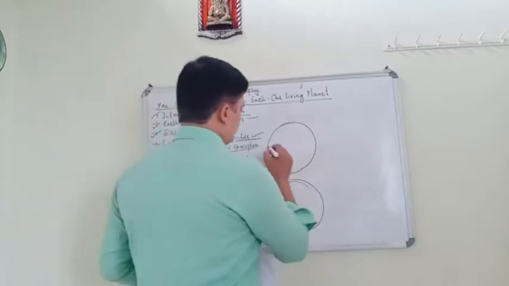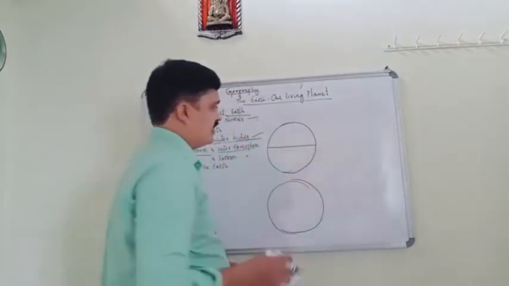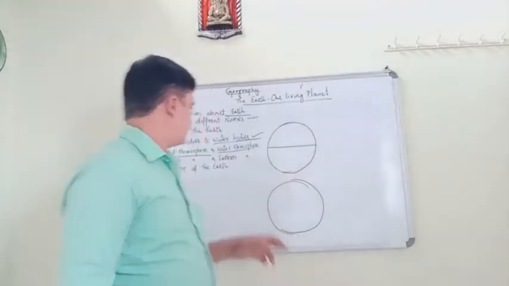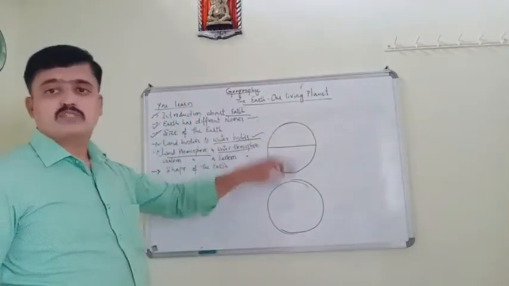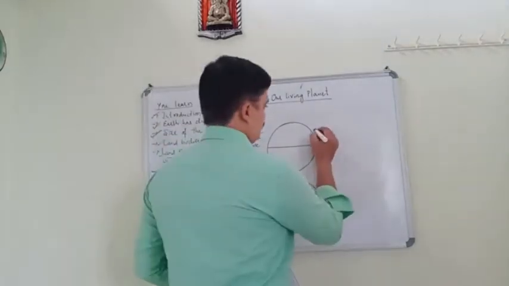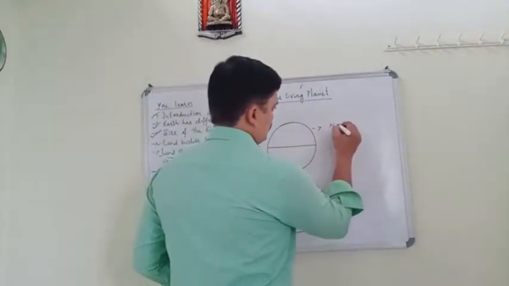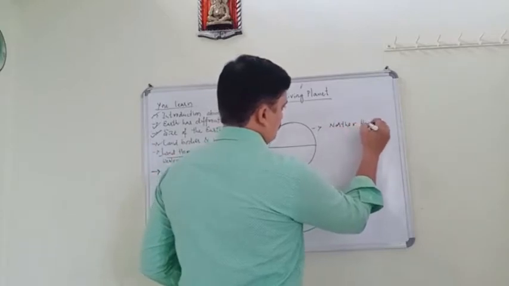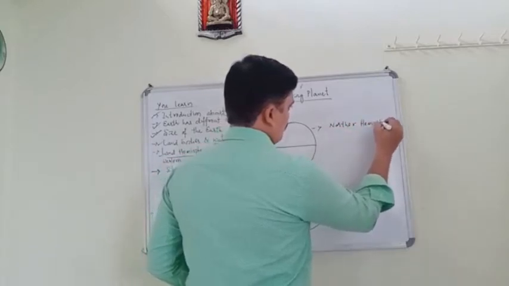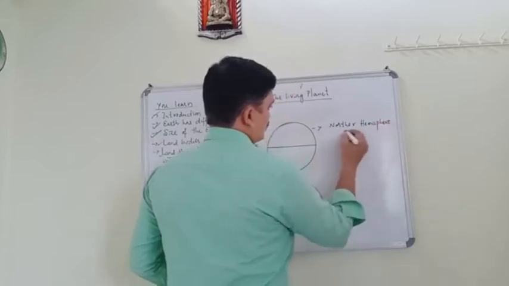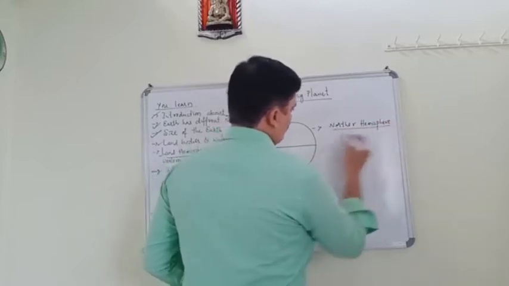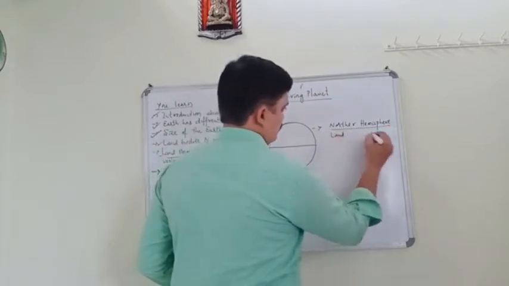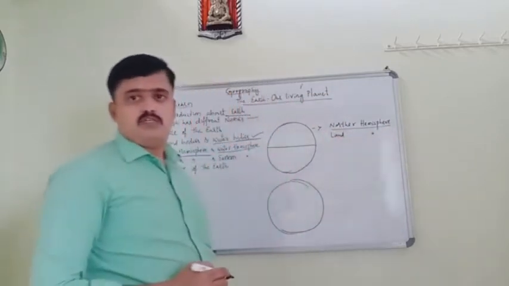In the beginning I told you about the northern hemisphere. The northern hemisphere is called the land hemisphere.